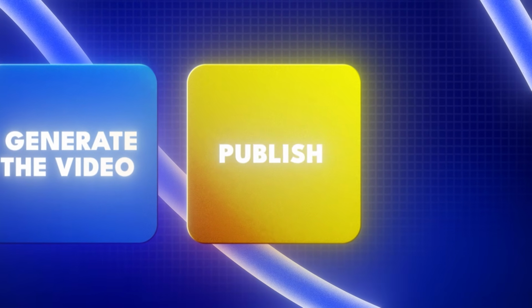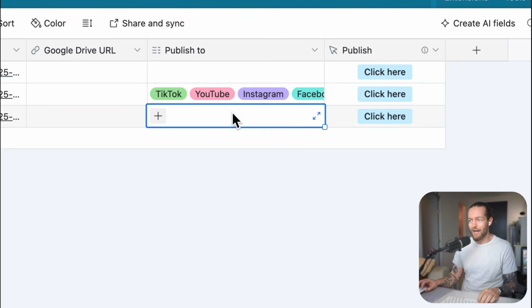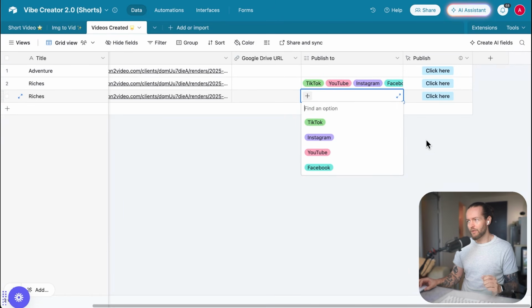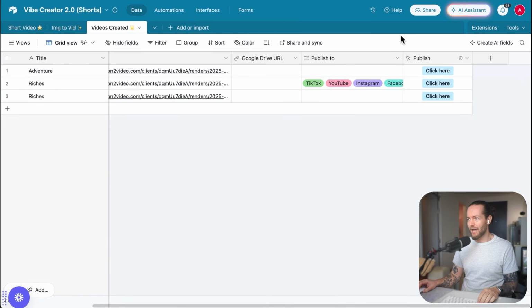So in the last button here, you can see publish. We have all the drop downs from TikTok, Instagram, YouTube, and Facebook. There are possibilities of publishing elsewhere as well, but these are the main vertical platforms that we have integrated.